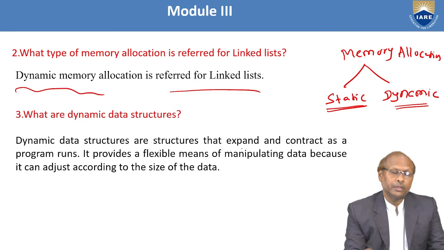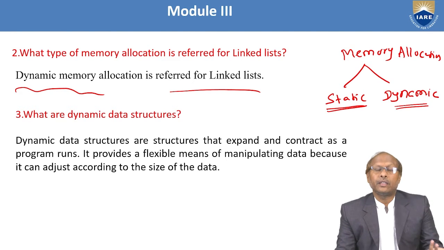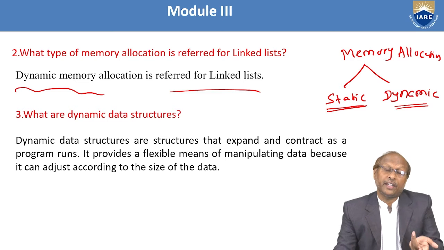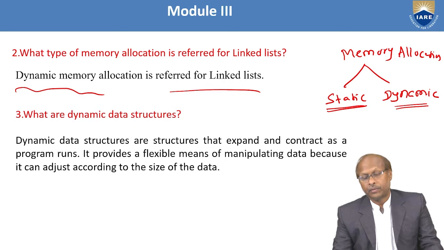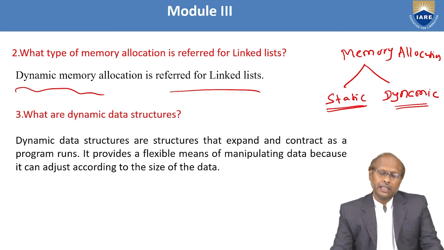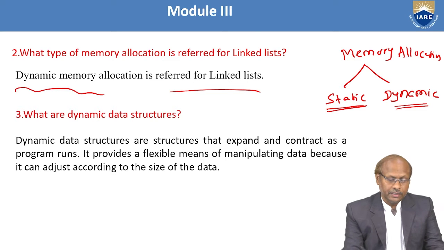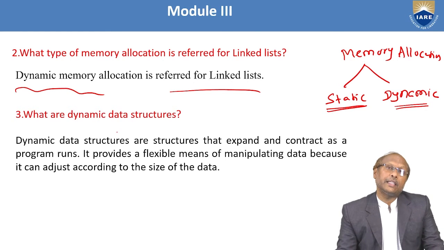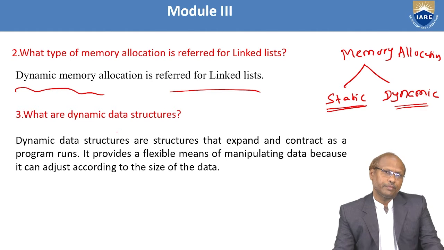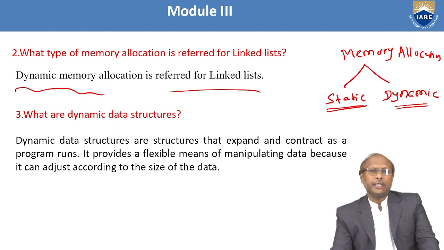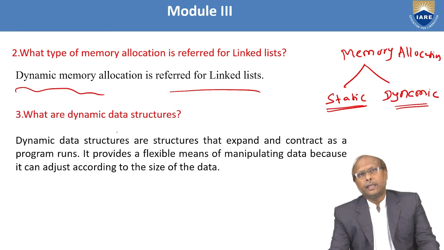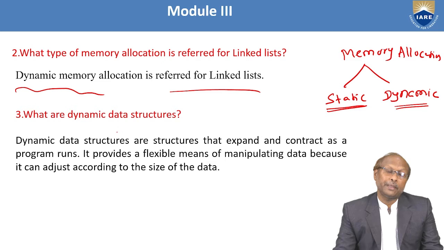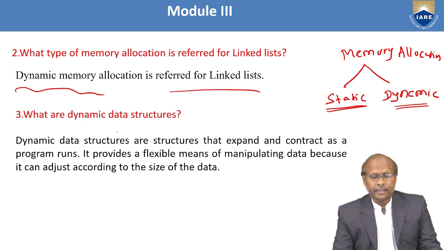So your linked list may contain 2 nodes or 3 nodes or 4 nodes or n number of nodes. Depending on the number of nodes, it has to allocate memory. So that will be known during runtime. That's why this comes under dynamic. So a linked list always uses dynamic memory allocation. Whereas simply when you declare variables x, y, z, if x is integer type, immediately 4 bytes of memory will be allocated. If it is a character, 1 byte of memory will be allocated. Depending upon the type, it will be allocated.